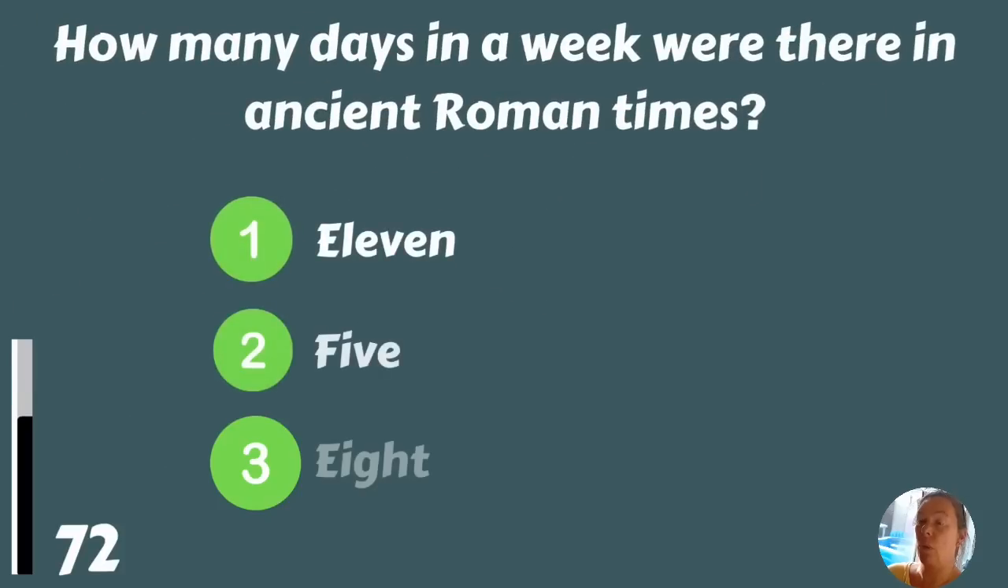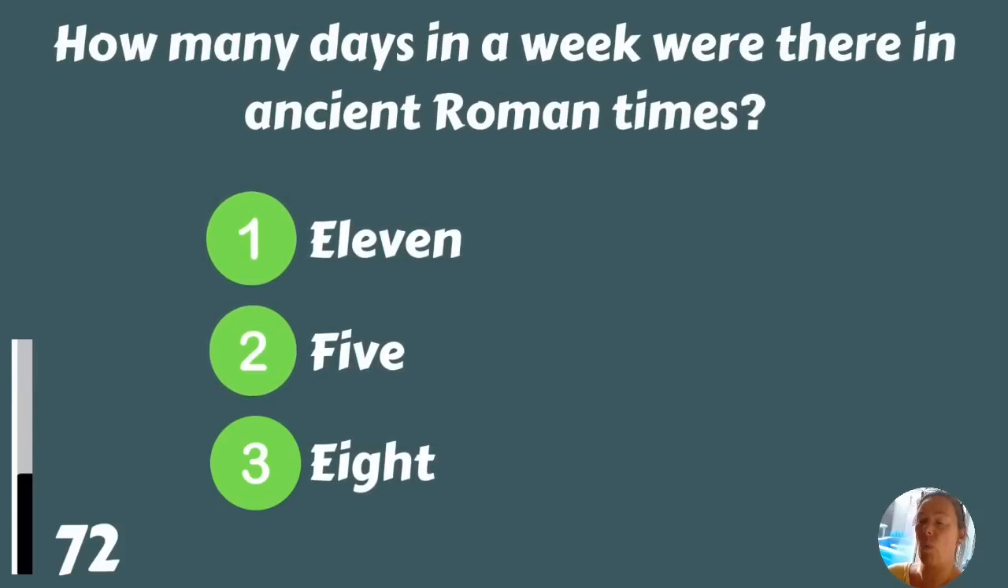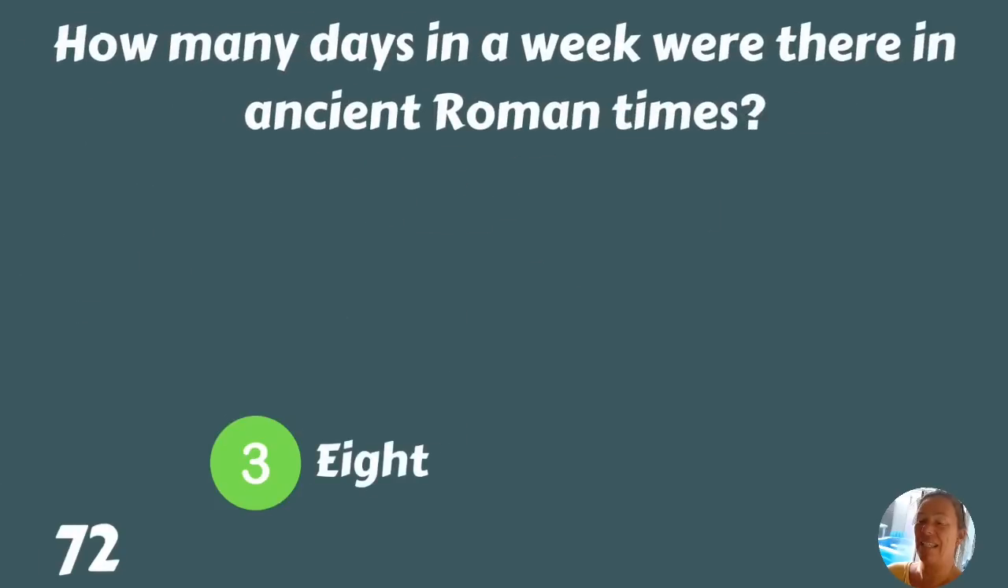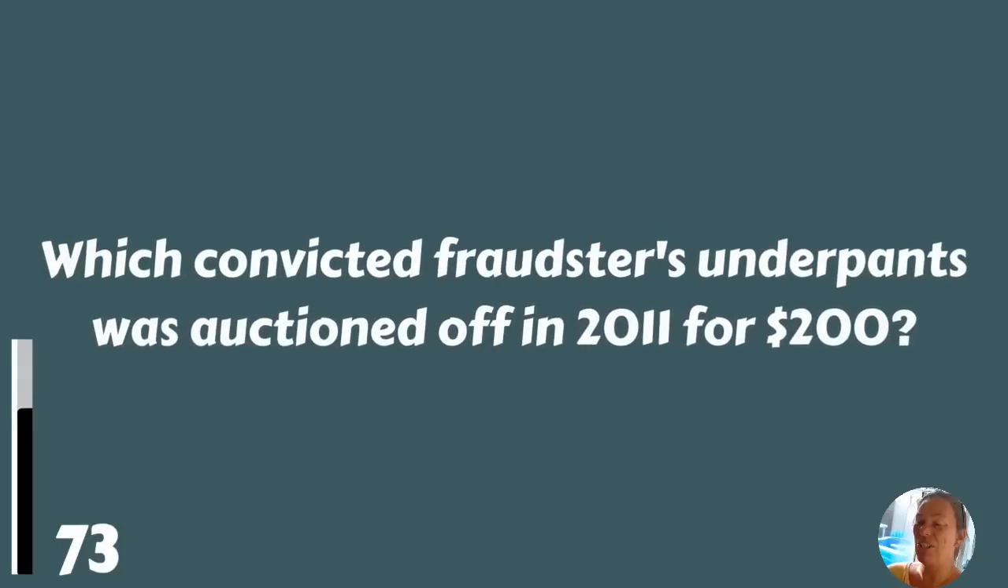How many days in a week were there in ancient Roman times? 11, 5, or 8? There were 8. Now, did that mean a longer weekend or a longer working week? Which convicted fraudsters' underpants were auctioned off in 2011 for $200? Bernie Madoff.